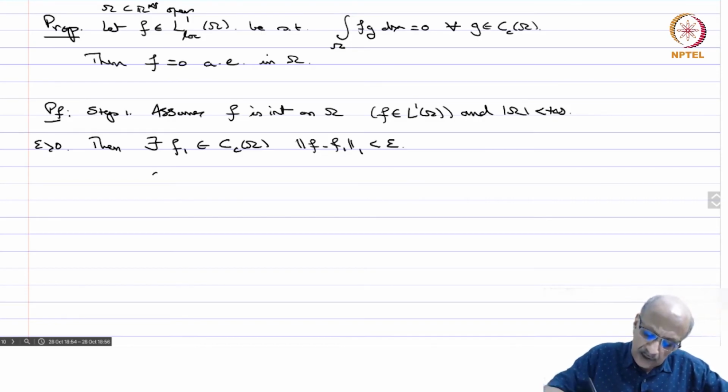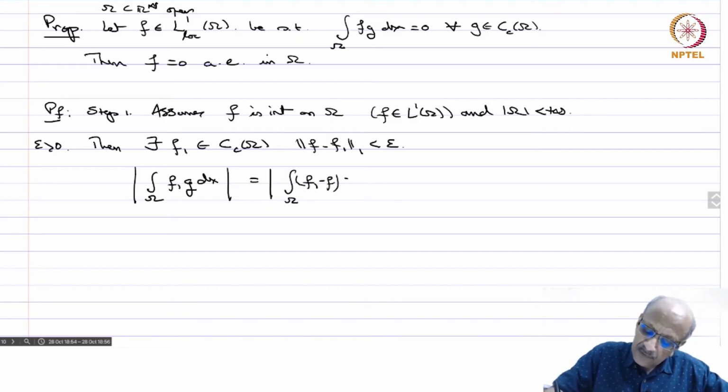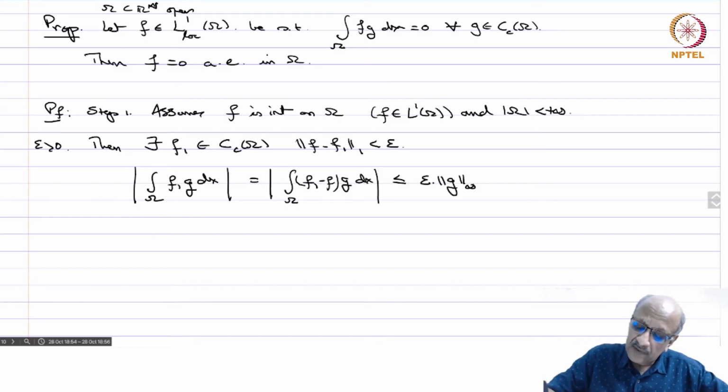Then the integral over omega of modulus f1 g dx is the modulus of the integral over omega of (f1 minus f) times g dx, because the integral of fg dx is 0, so I have just subtracted 0, and that is less than or equal to epsilon times the norm of g in L infinity, because the L1 norm is less than epsilon.